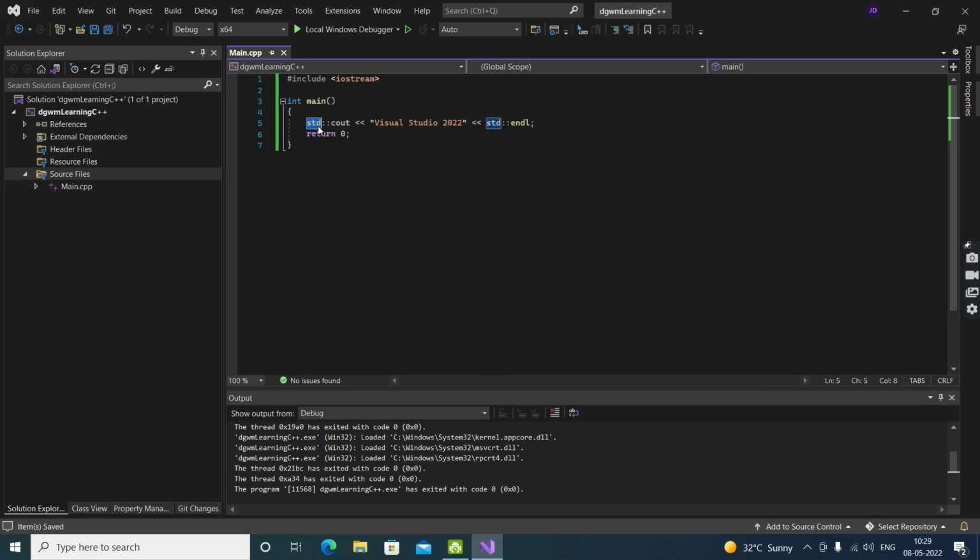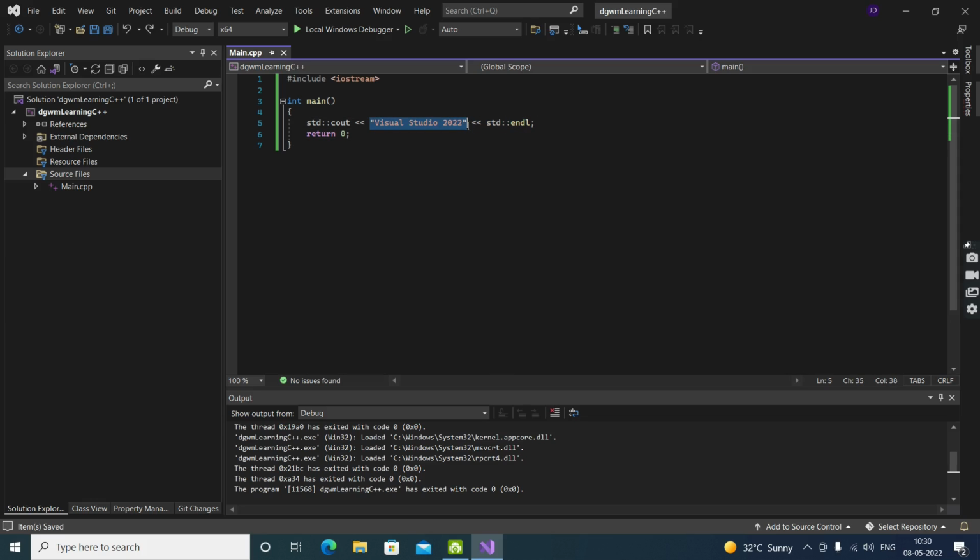Okay, std means standard. Inside the standard namespace, run the cout function or macro, whatever it is behind the scenes. Run that and print me this string, whatever I just put there.